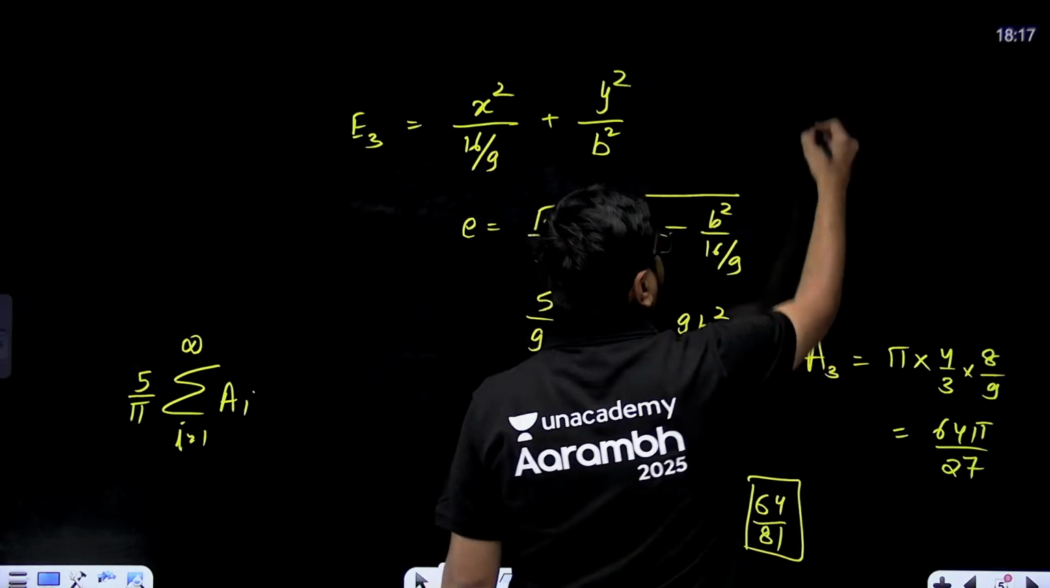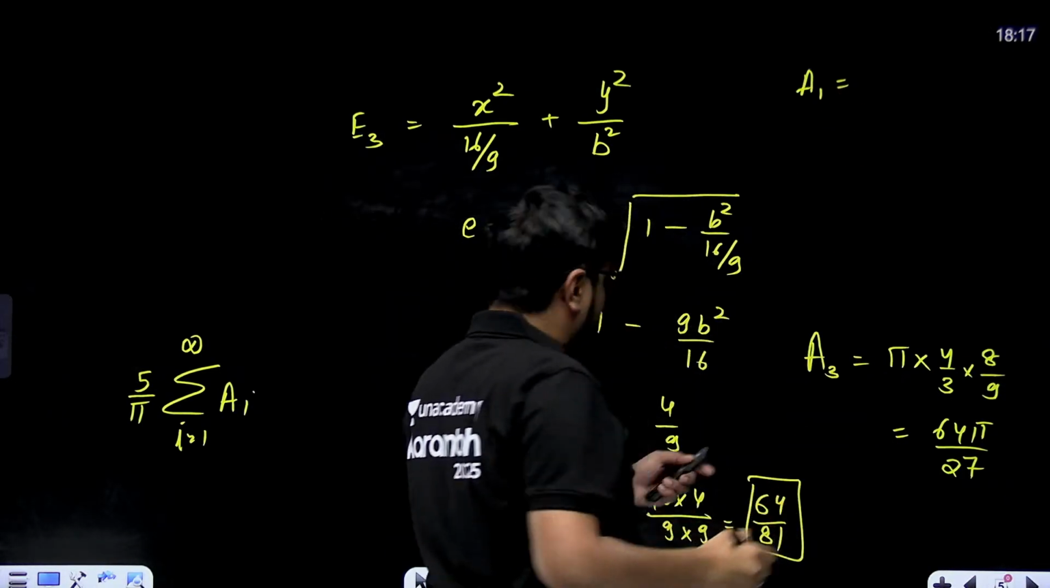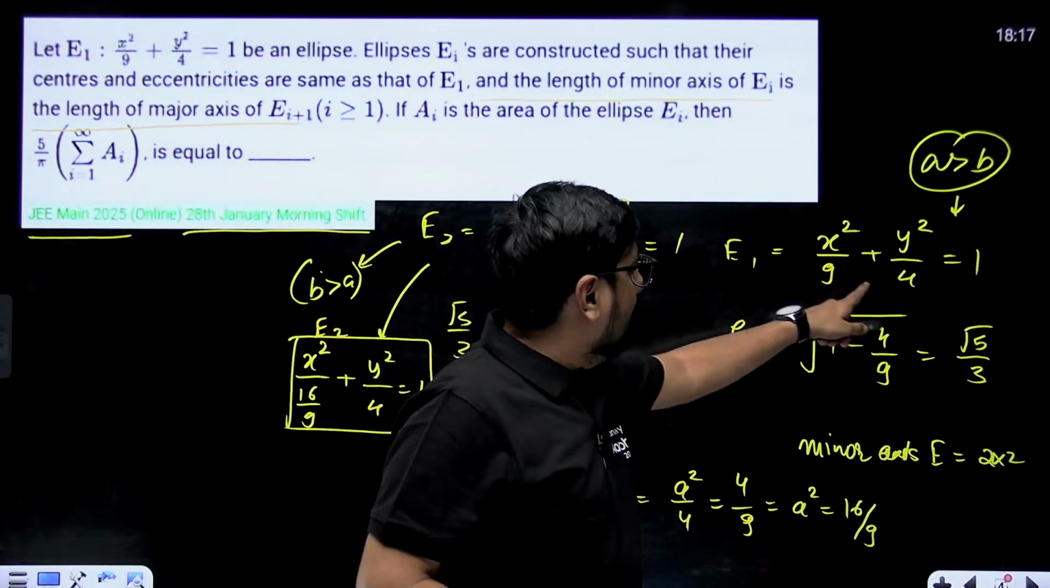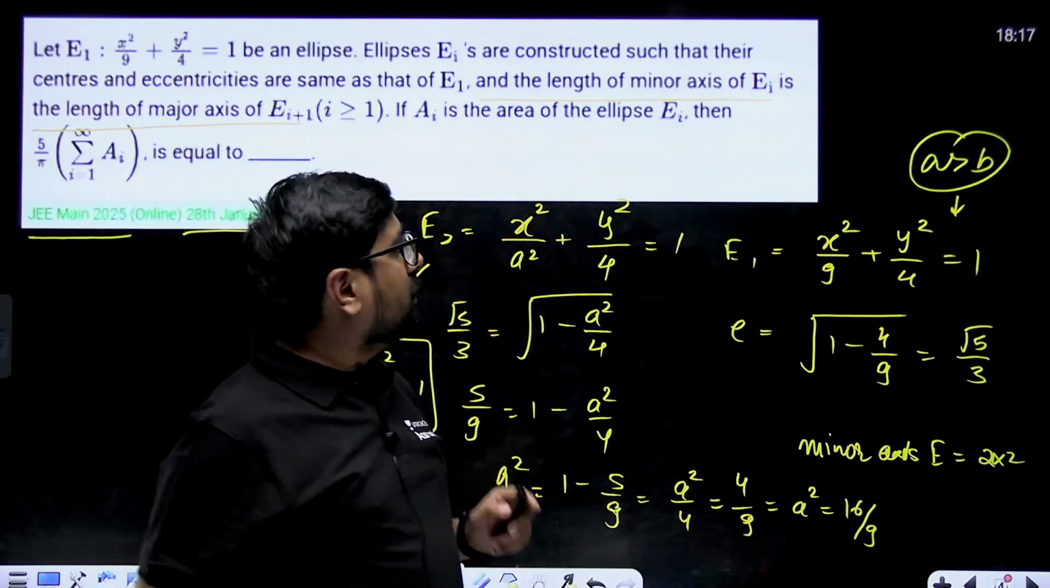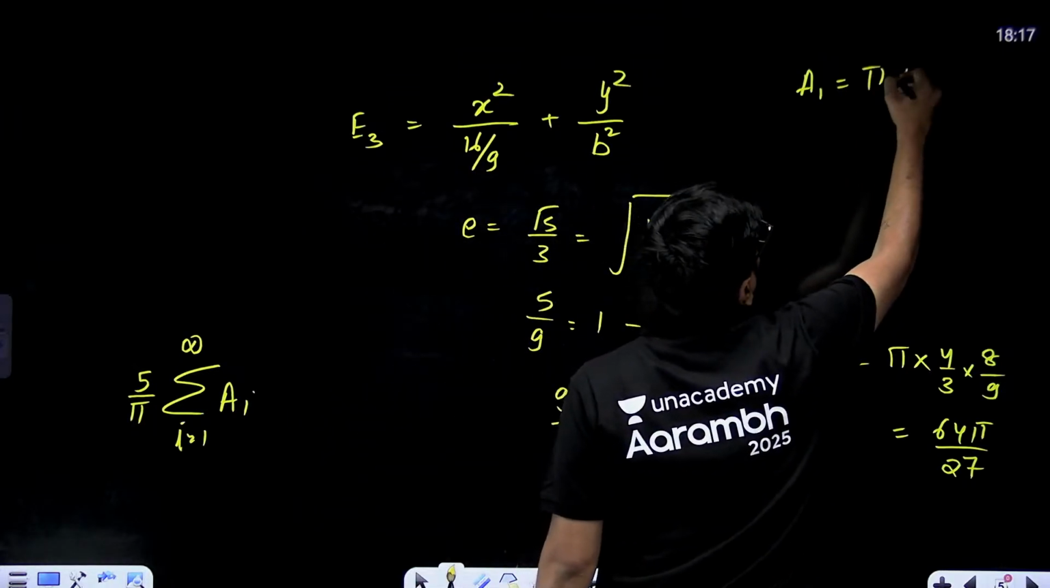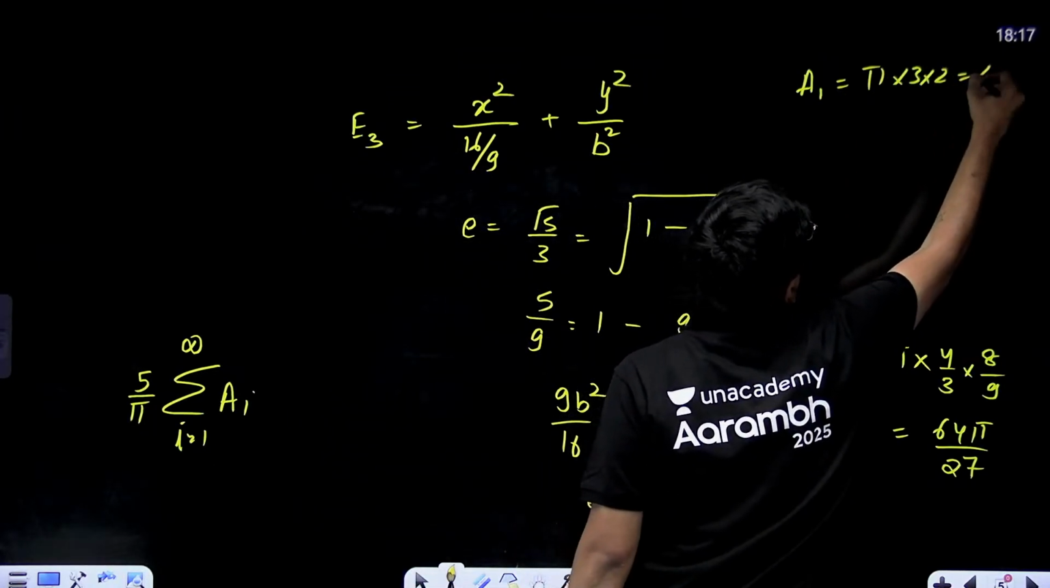What is your A1? What was your A1? Pi into A into B. Pi into 3 into 2. So pi into 3 into 2, that means 6 pi is your A1.